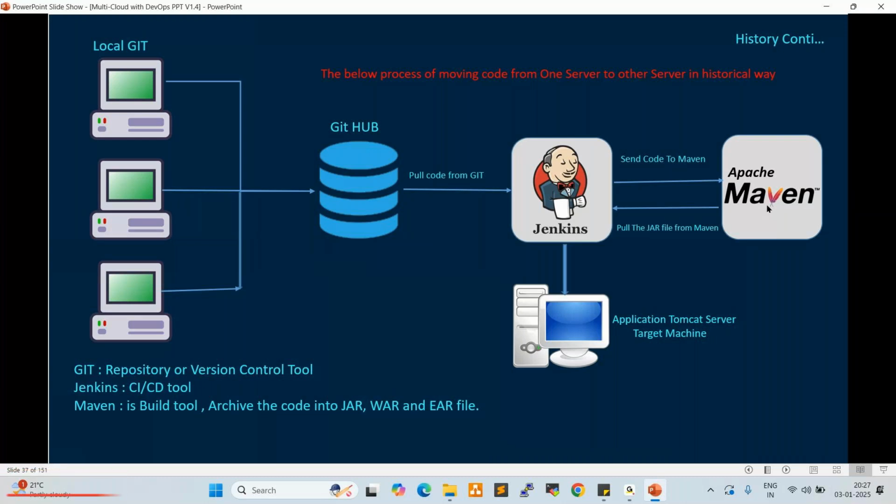So what is Maven? What will Maven do? Maven is a build tool which generates artifacts. What is an artifact? An artifact is an archive file, binary file, zip file. Maven takes the raw code and converts it into one binary file like a war file, jar file, or ear file. That war file will be given back to Jenkins. Jenkins pushes that war file to the application server. Here we deploy the war file. This is a build and release process.